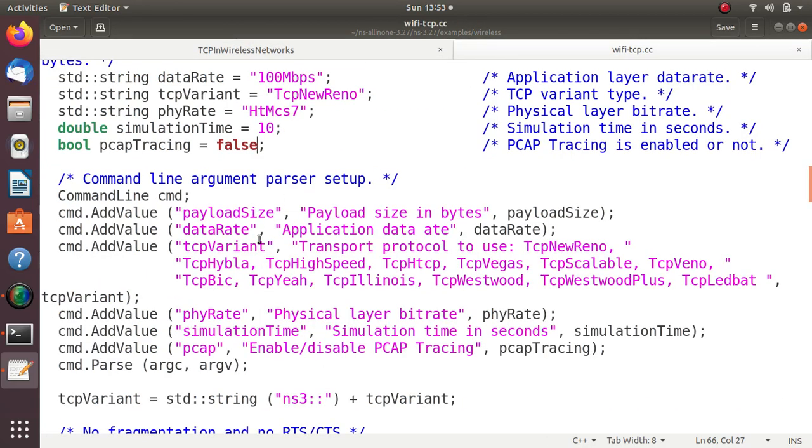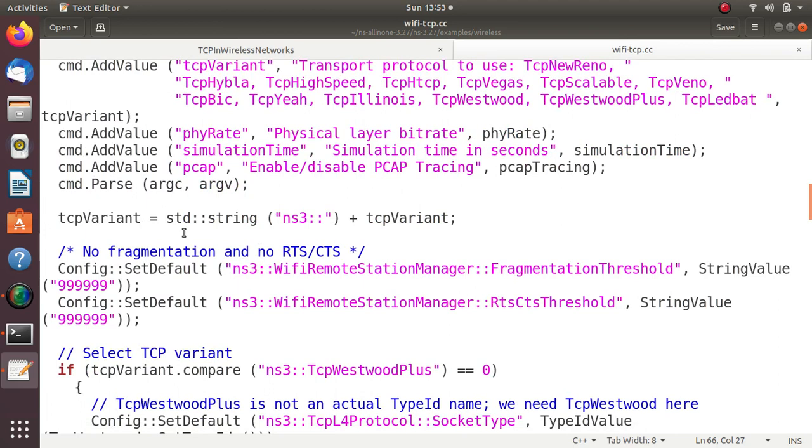Now we'll come to the source code. After adding all the command line values, the TCP variant variable name is added to ns3:: plus TCP variant. It is something like a concatenation of a string. Whatever name the TCP protocol has, it will be adjusted accordingly. So for example, ns3::TcpIllinois. This is the TCP Illinois protocol. That means this way we can use any protocol by its name. That's what the TCP variant variable holds: the entire string value.